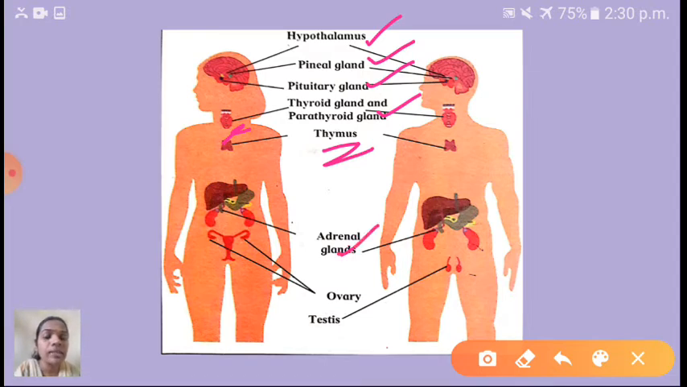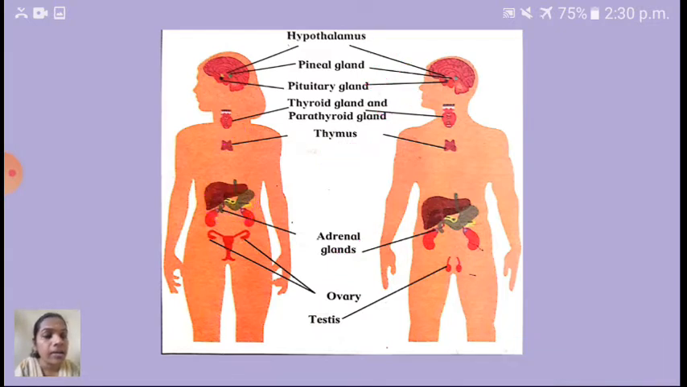Next gland given here, children, is the adrenal gland. Adrenal glands are present at the top region, that means the anterior side of our kidney. Which gland is there, children? Adrenal glands. Next gland is ovary. This ovary gland is present only in females, and it is present on either side of the uterus. Next is testis. This testis gland is present only in males, and where is it present?